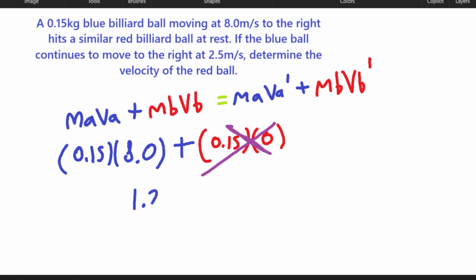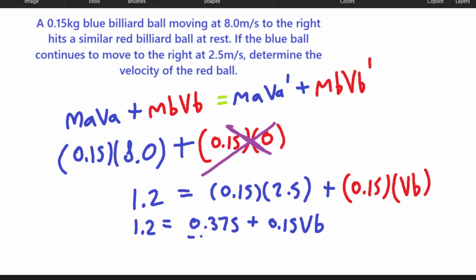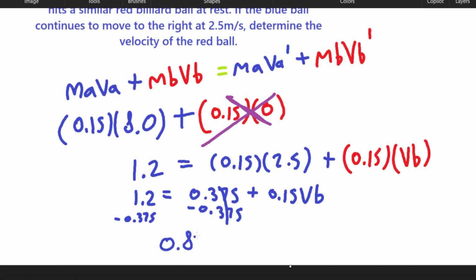1.2 is equal to MAVA, which in this case, same mass, but now the velocity has changed to 2.5, and this will be plus the same weight, and then whatever the velocity of object B is. So let's do our calculations. Okay, cancel this out. And then 0.825 is equal to 0.15 VB divided by 0.15.